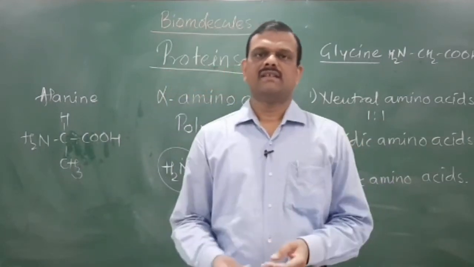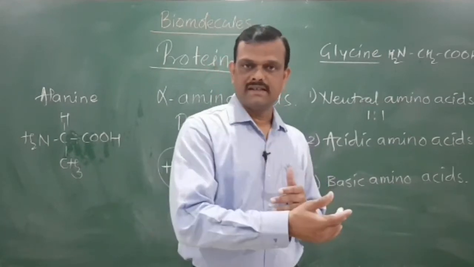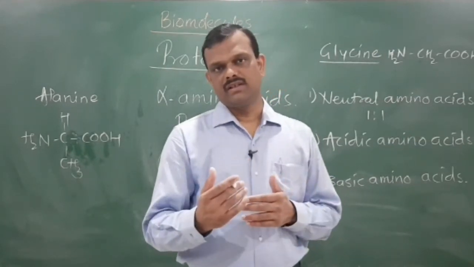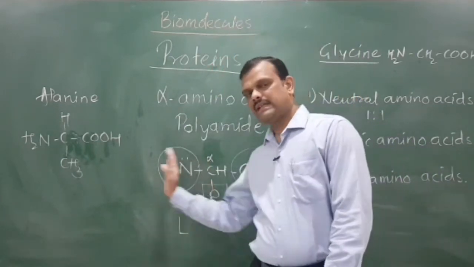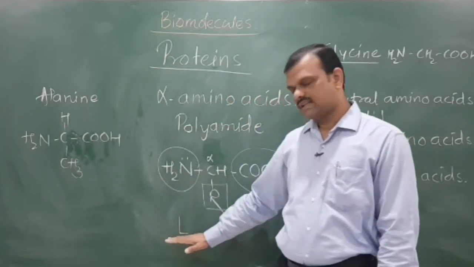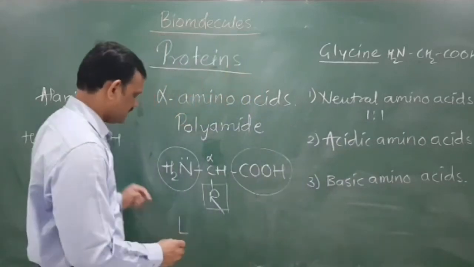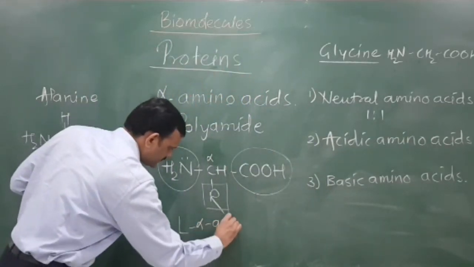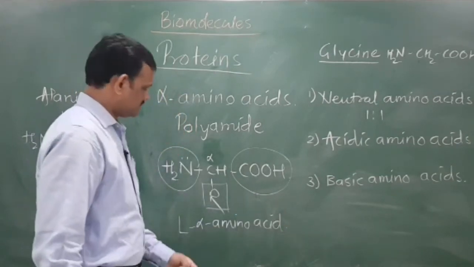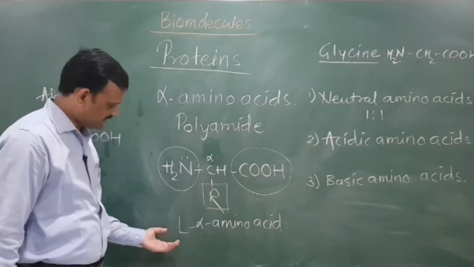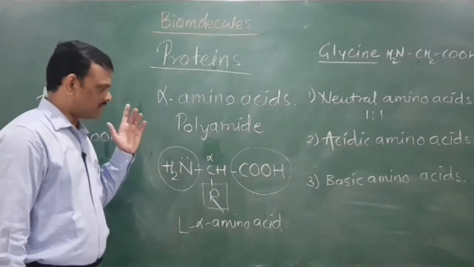Already we had studied this in glucose, that if the lowest chiral carbon contains the hydroxyl group on the right hand side, then it is the D form of carbohydrates. Similarly, in amino acids, the amino group is always on the left hand side. Therefore, this form is called the L form. That means this compound can be named as L alpha amino acid. This is about the optical activity as well as the configuration of optically active compounds.